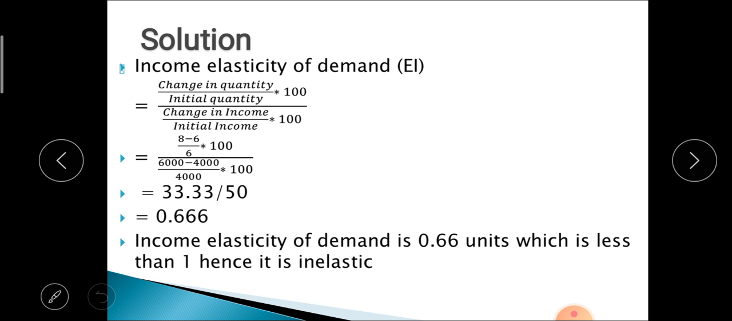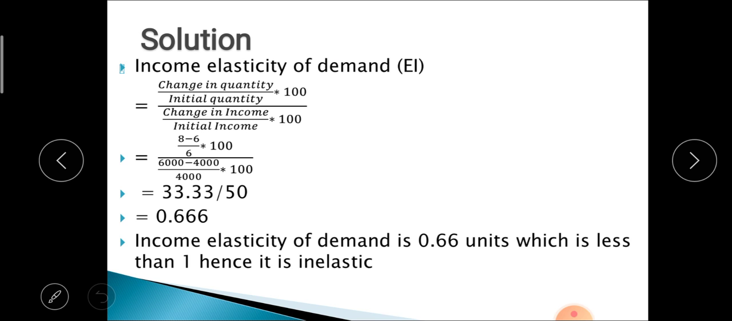For the solution, first of all, write down the formula for income elasticity of demand, that is percent change in quantity demanded divided by percent change in income of the consumer. So the formula will become change in quantity demanded divided by initial quantity into 100, divided by change in income divided by initial income into 100. Change in quantity is 8 minus 6 divided by the original quantity, 6, into 100. Then change in income is 6,000 minus 4,000 divided by the initial income 4,000 into 100.